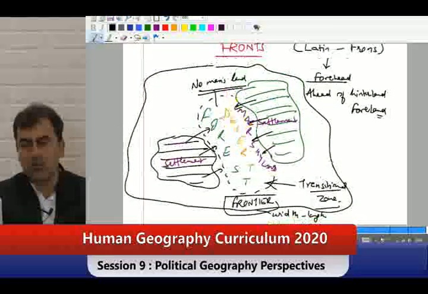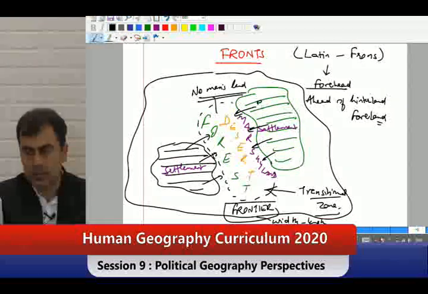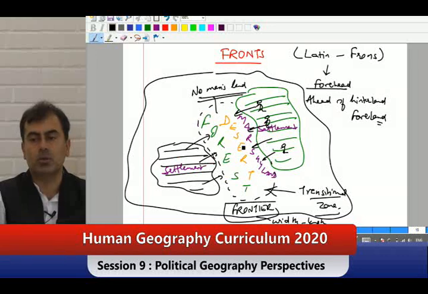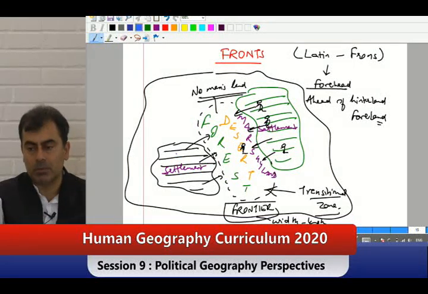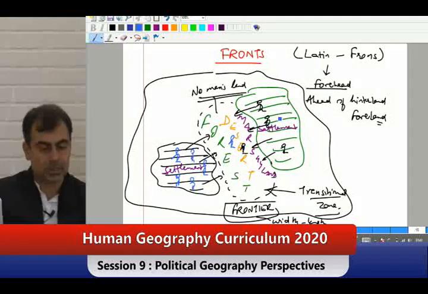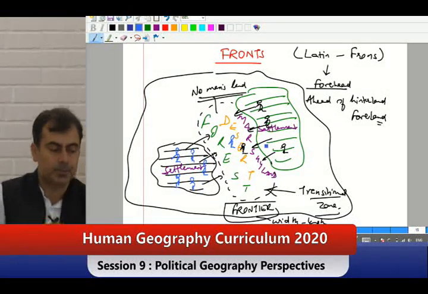Likewise, you will find people from this tribe sometimes seen here also, but they will not be living all the time over here. So here we have two different tribes and the zone is called the frontier. Do we get that? So very clear.